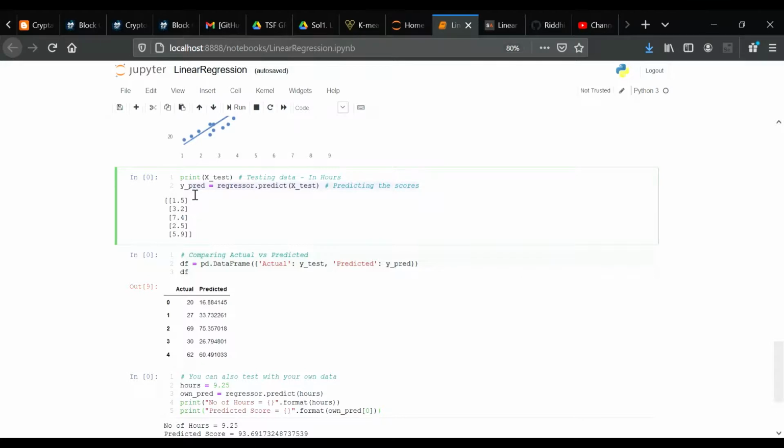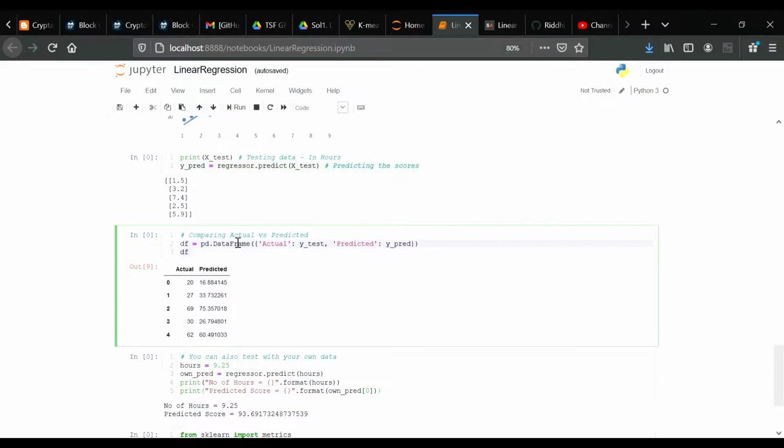The y_pred is a numpy array and contains all the predicted values for the input values in the X_test series. To compare the actual output values for the X_test with the predicted values, we execute the following script. That is, we compare here the actual and the predicted values, and the output looks like this.